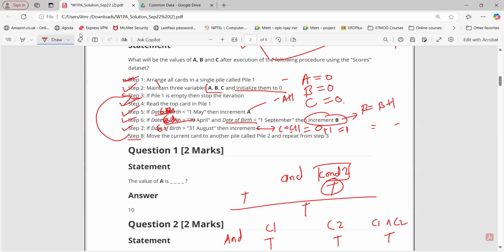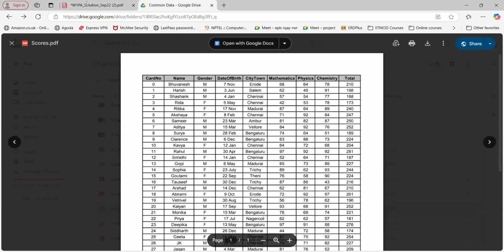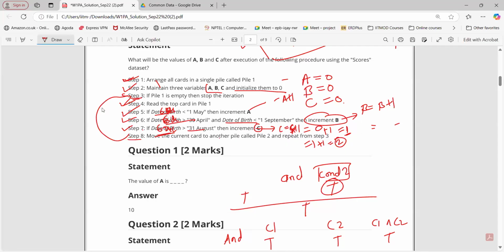But here, 6th December is greater than 31st August, yes. Then increment C. Now the value of C is not 0. It was incremented in the previous iteration, so previously it was 1. We take that value of C, plus 1, and it becomes 2. In this way the procedure works, and we need to follow this for all the cards. Any doubt now?